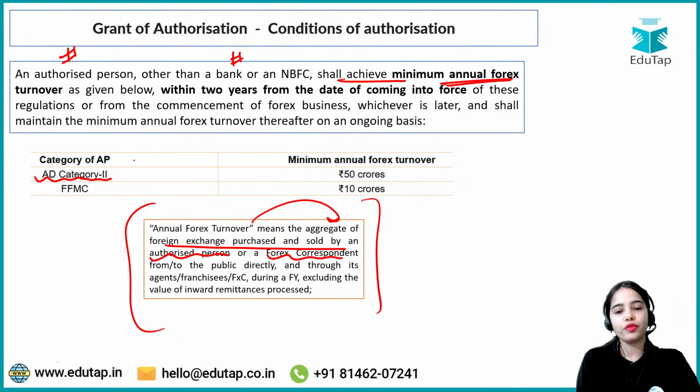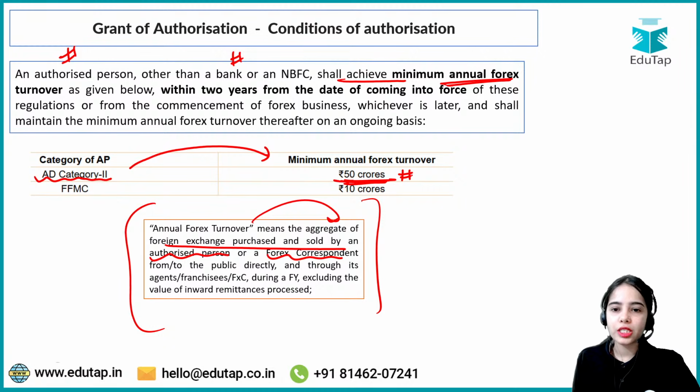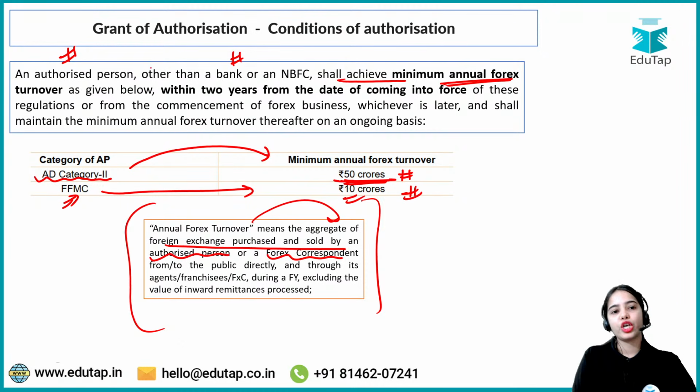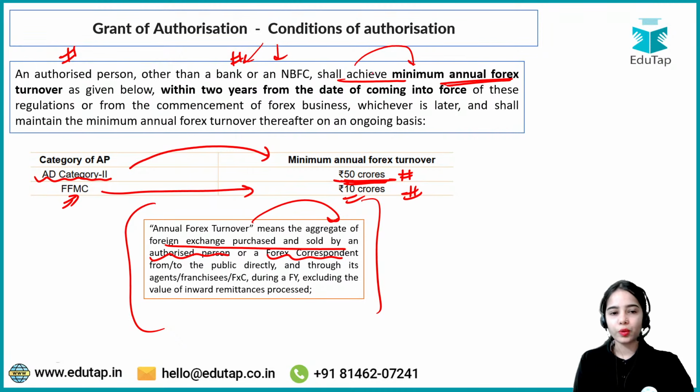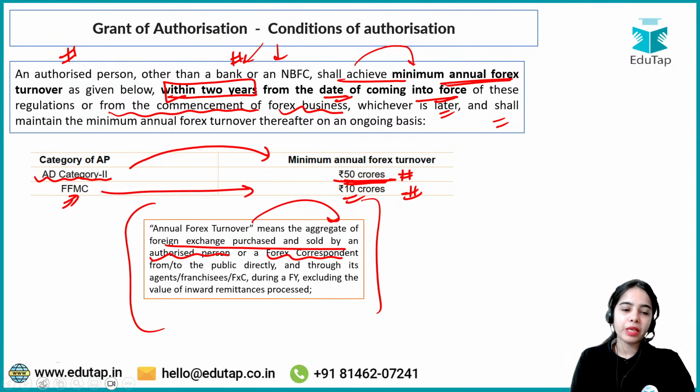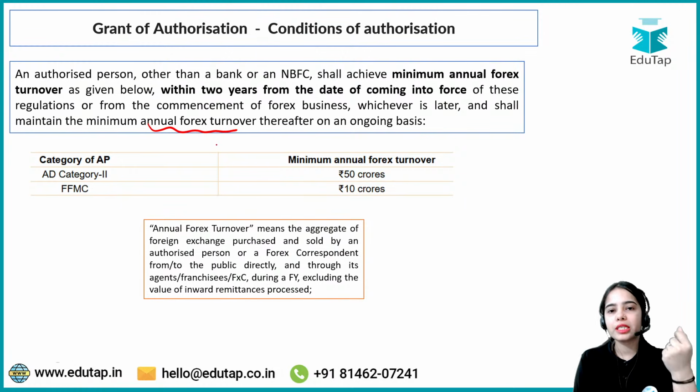So for authorized dealer category 2, the minimum annual forex turnover is 50 crores. If an entity wants to become authorized dealer category 2, the minimum annual forex turnover is 50 crores. If the entity wants to continue as a full-fledged money changer, its minimum forex turnover should be 10 crores. So an authorized person other than the bank or NBFC shall achieve the minimum annual forex turnover as given below within 2 years from the date of coming into force of these regulations or from the commencement of foreign exchange business, whichever is later, and shall maintain it.